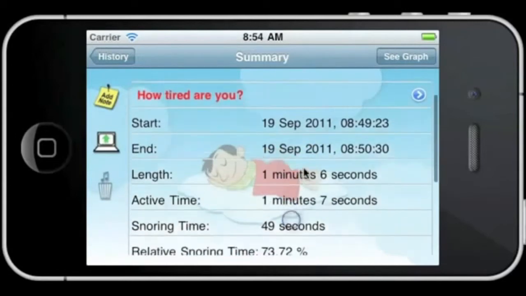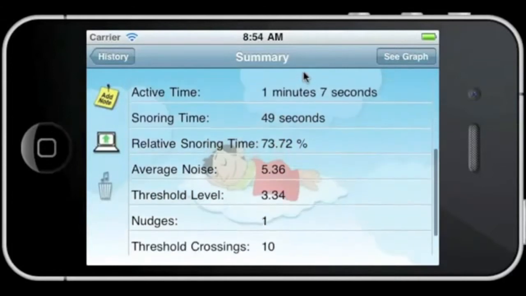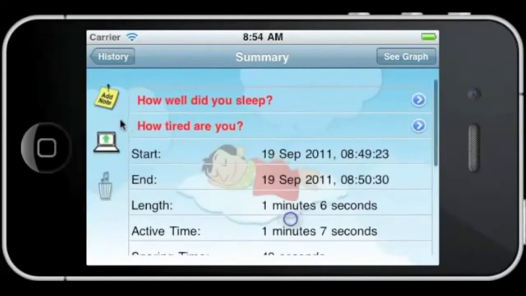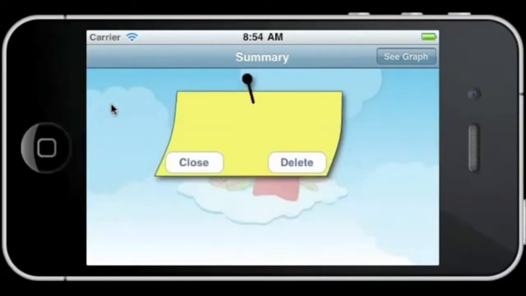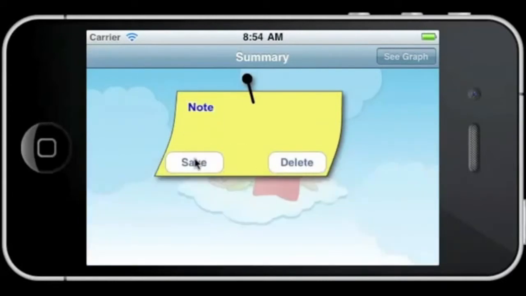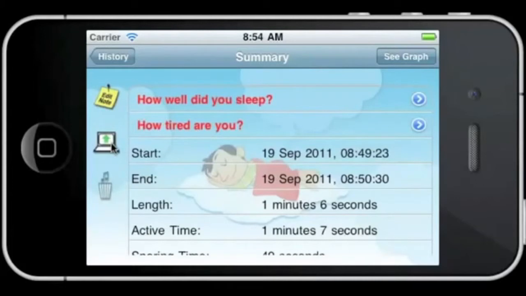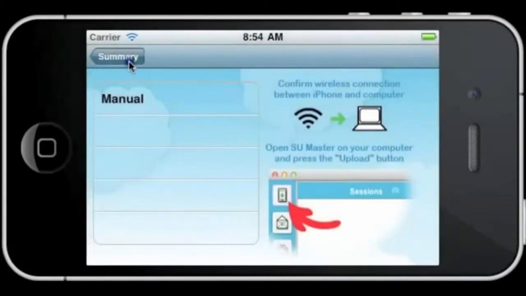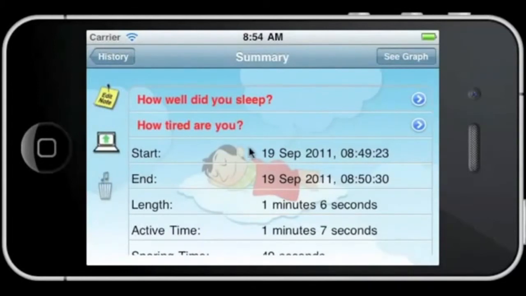The session summary shows you a range of data and statistics for the session, and you can also add a note to your session if you have some thoughts that you want to remember. Here you can also upload your data to your computer or delete the recorded sound. There are also 2 questions for you to answer on the quality of your sleep.